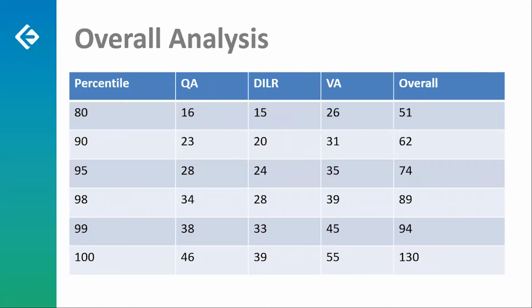Now overall you can see that for getting 80 percentile, you want 16, 15 and 26. Verbal is really going to set the momentum for this paper, because you can easily see that for 90 percentile, verbal is 40 marks. At the same point of time, LR is much lesser, and even quant is around 34. And I don't think getting 89 was a big challenge in this paper. So this is the overall analysis of the paper.